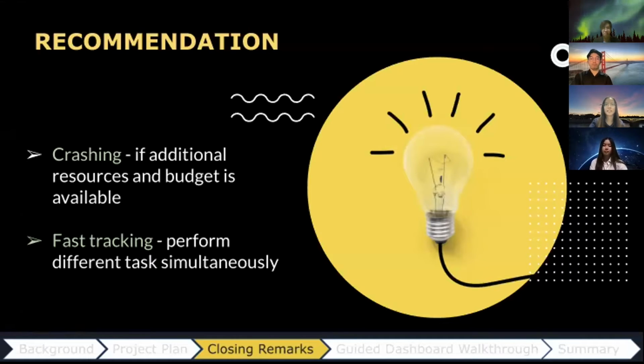The first one would be to perform crashing, which essentially is to shorten the duration of the project by increasing the amount of resource so that certain tasks would take a lesser amount of time to be completed. And this would also result in a shorter project duration, but will also mean an increase in the project budget. The other one would be to perform fast tracking, which is a technique in which the tasks are carried out in parallel rather than sequentially according to the original schedule.